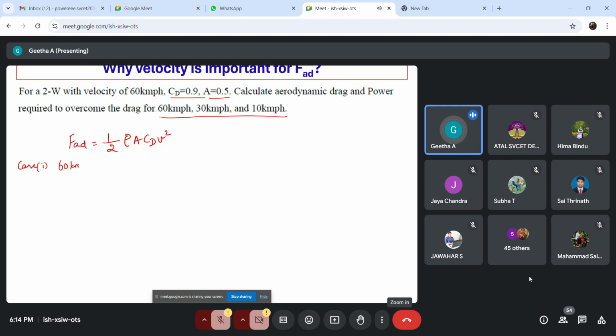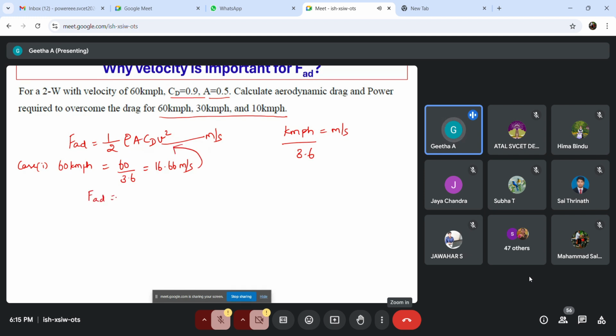At first, we are going to substitute case 1, that is 60 kilometer per hour. And here this V indicates it is in meter per second, right? So in order to convert kilometer per hour into meter per second, we have to divide that by 3.6. So 60 kilometer per hour is equal to 60 by 3.6, that is 16.66 meter per second. This is your first case. And now we are going to substitute it over here.